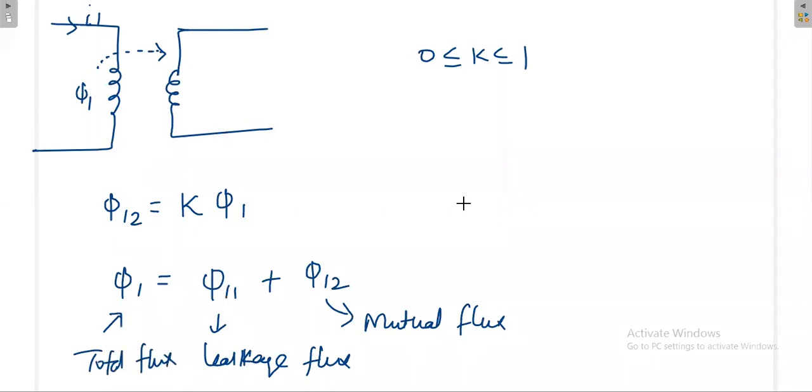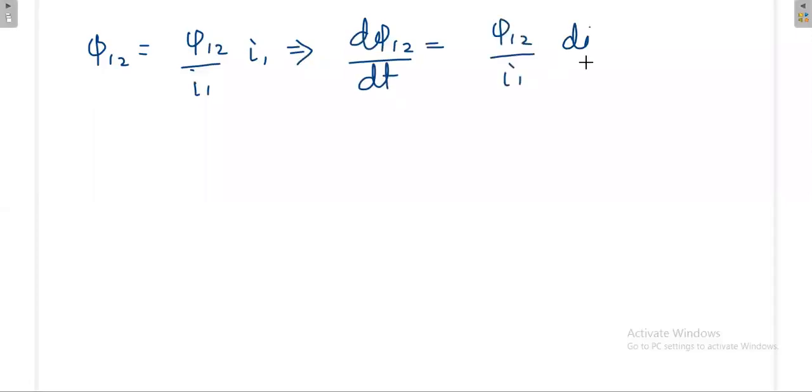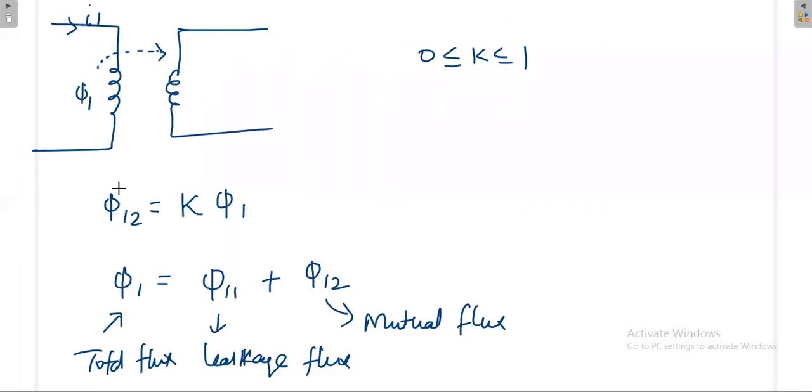Now, pi12 is the flux linking from coil 1 to coil 2. You divide by I1 and multiply by I1, and again d pi12 by dt is equal to pi12 divided by I1 times di1 by dt. Then the EMF induced at the secondary side is due to the flux linkage, because pi12 is the time varying flux, and it is linking at coil 2.